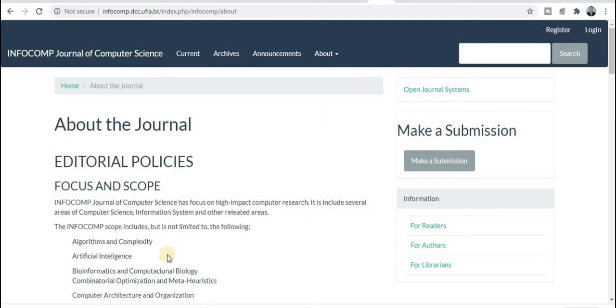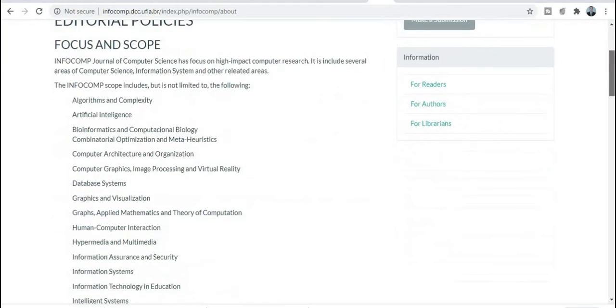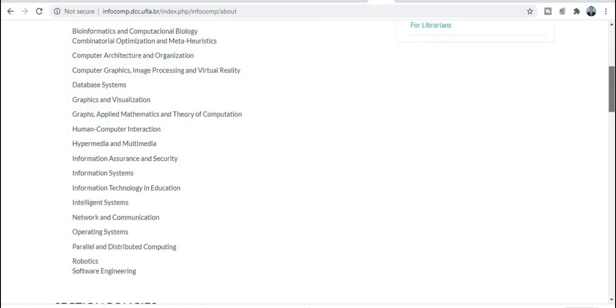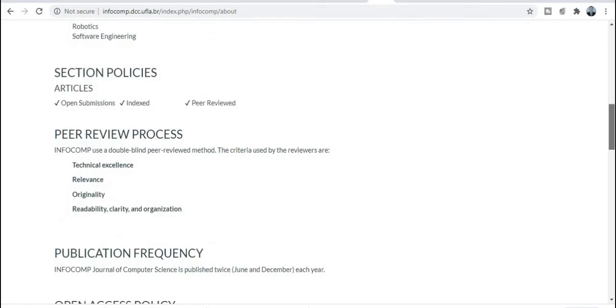You can explore each and every thing about this particular journal. This is the aim and scope of this journal. Each and every corner of the computer science subject is covered by this journal. I recommend to all of you to explore this journal.